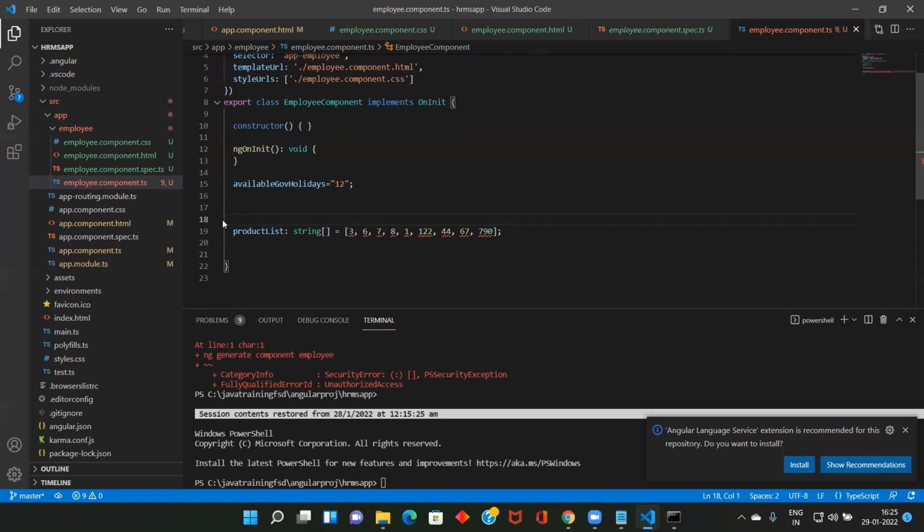So once you keep on seeing it, you will get comfortable. Debit card, credit card. Okay, I declared a variable called product list.